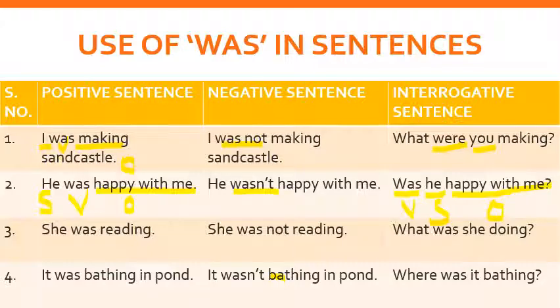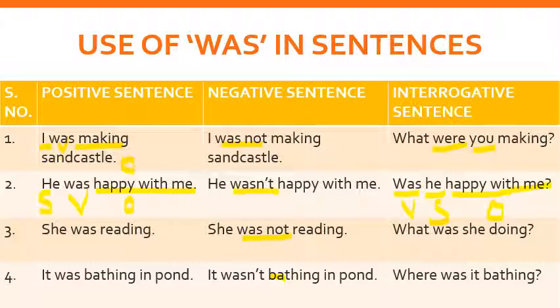And if we are making a sentence with the WH family, then the WH word comes first, then the verb, then the subject and object. We are going to see it in the next part. She was reading. Subject is she, was is the verb, and reading is also a verb, but it is the main verb. And she was not reading. This is also the negative sentence using was not.